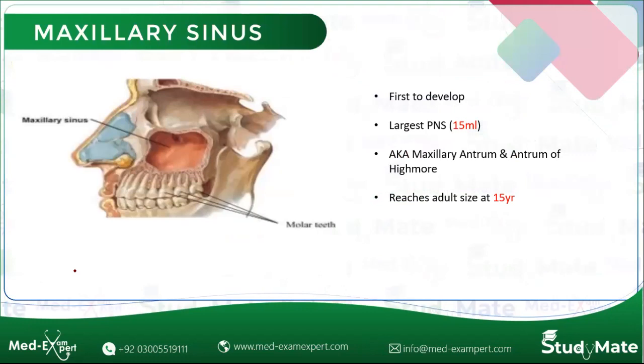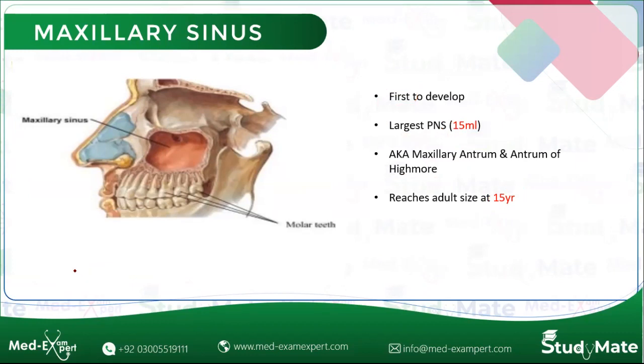Next, we will be seeing the maxillary sinus in detail. Maxillary sinus is the first to develop. Okay, it is the largest paranasal sinus with a volume of approximately 15 milliliter. Maxillary sinus is also known as maxillary antrum or the antrum of Highmore. High means ज़्यादा and more से भी मतलब होता है ज़्यादा. So maxillary sinus is the largest paranasal sinus and it reaches adult size by the age of 15 years.